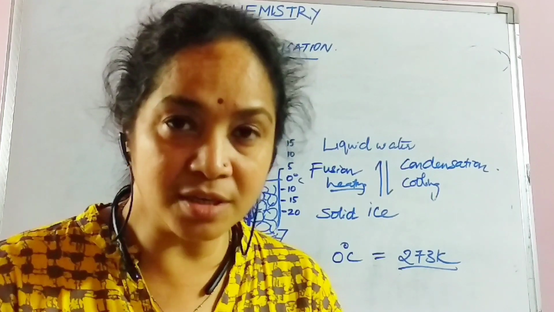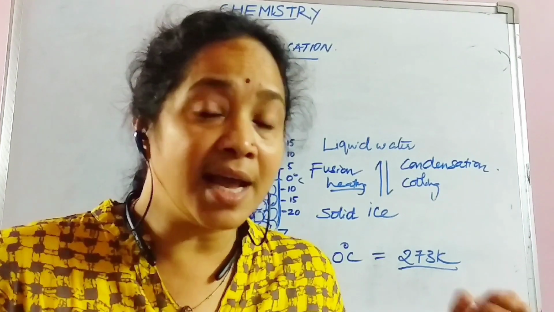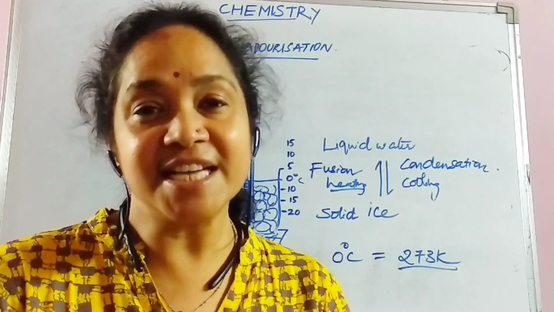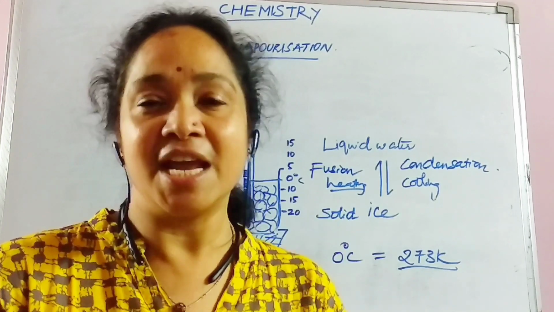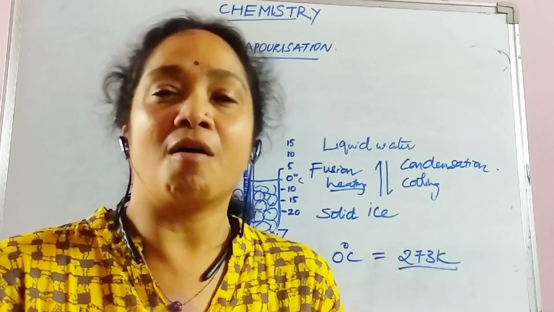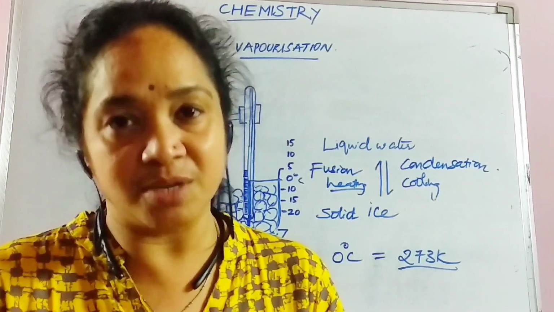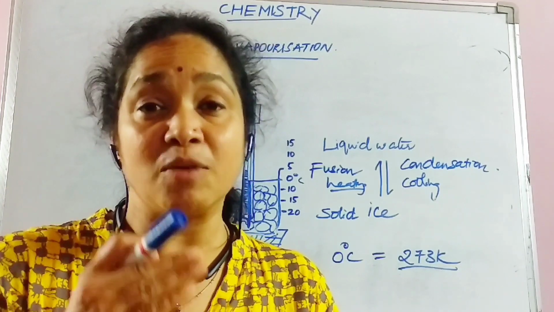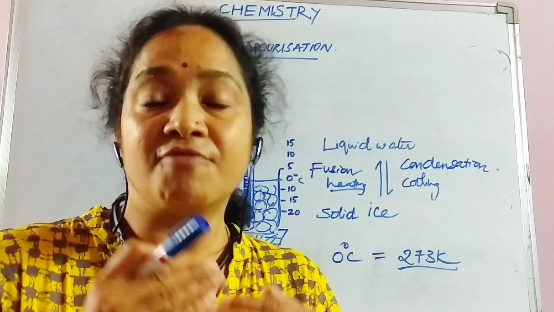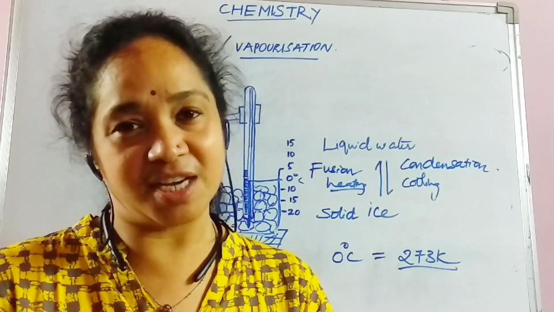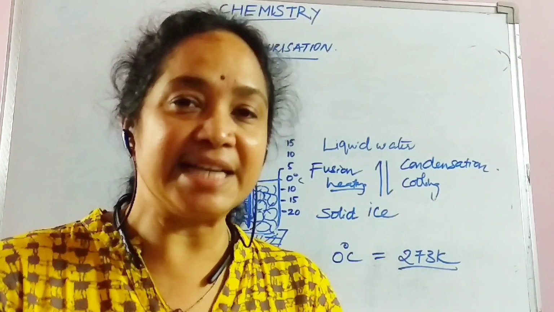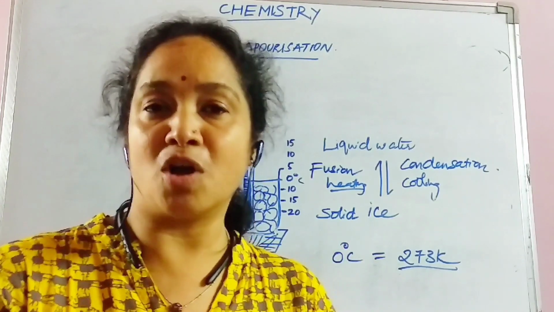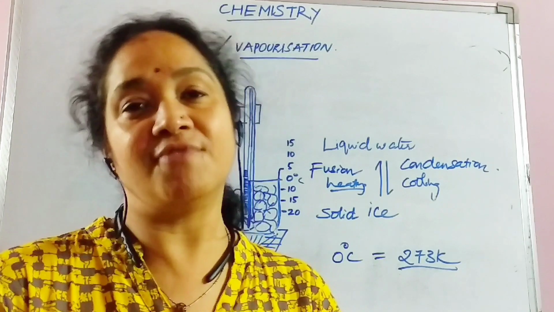Then the same question is asked again: where is the external heat energy going? That external heat energy is hidden among the water particles in order to break the forces between them, and it is used in the interconversion from liquid state to gaseous state. That hidden heat energy in the vaporization phenomenon is called latent heat of vaporization.